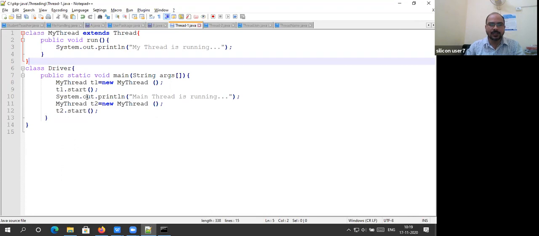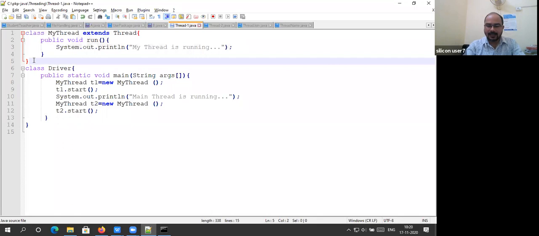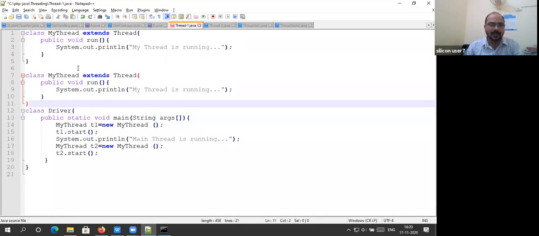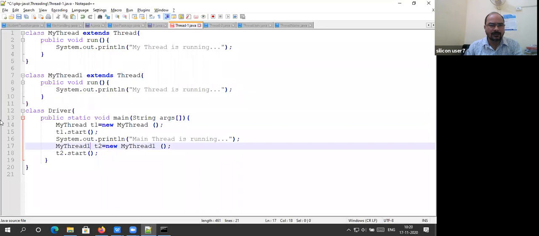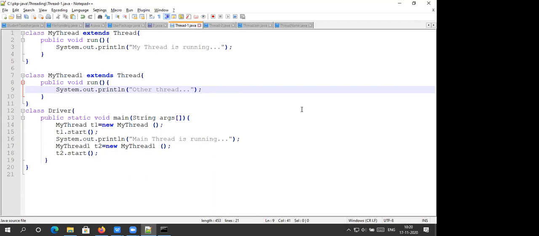Here two threads are doing the same task. I want to perform different tasks. What I can do is create another class, extending from the Thread class, say MyThread1. So T2 gets MyThread1, and in its run method, the other thread's code. Is that clear, Shweta? Yes sir.